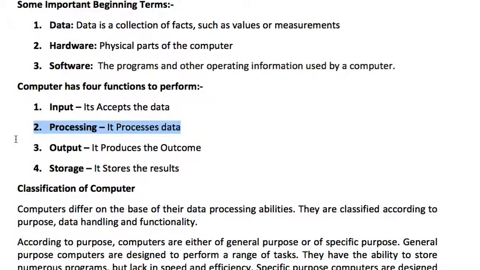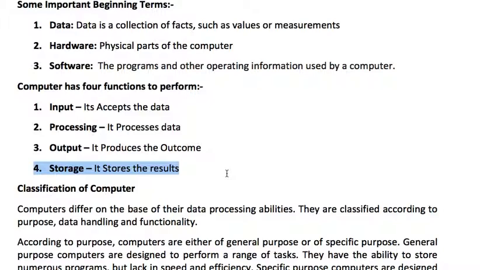And then output. Output is the result. After the data is accepted by the computer, it processes it, and whatever is the result, whatever is the outcome, it is called the output. And storage means whatever it processes or the input raw material, or the final result, or any other information which is stored in the computer itself, it is called storage.